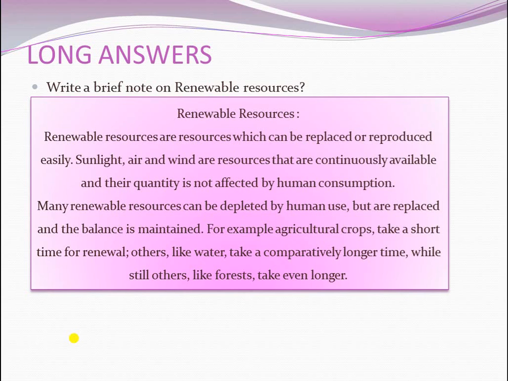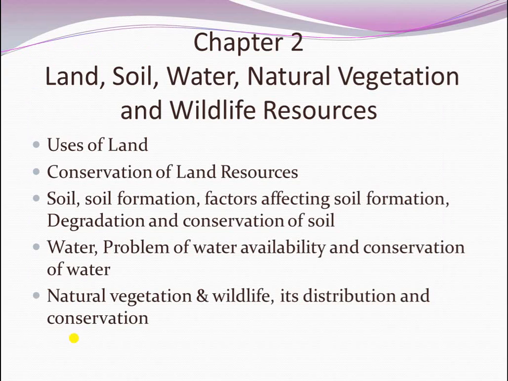Next, let's move on to chapter 2, that is land, soil, water, natural vegetation, and wildlife resources. Under this chapter, you learnt about uses of land, conservation of land resources, soil formation, factors affecting soil formation, degradation and conservation of soil. Then water, problem of water availability and conservation of water. Then the natural vegetation and wildlife, its distribution and conservation. These are the points you learned in this lesson.